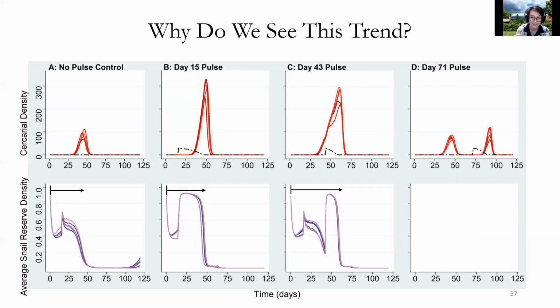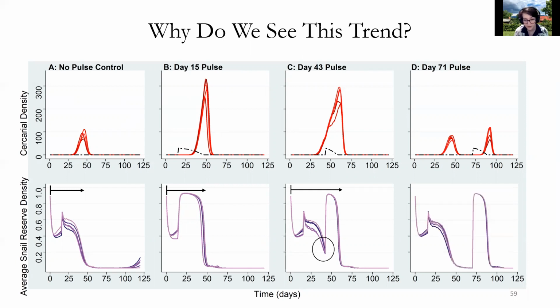And what we see is that when pulses occur before the snails start starving, this extends the period of time where they have high reserve density. And in the case of our third panel here, we can see that the pulse actually rescues a snail population trending towards starvation. And that's giving them basically time to rebound to really be able to sustain their infections.